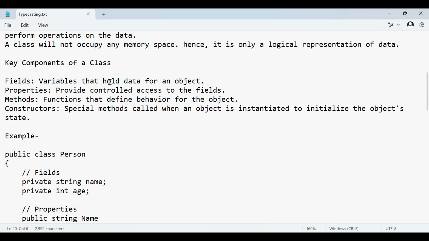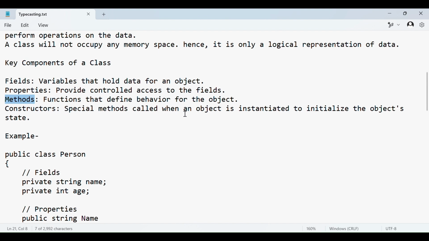What are fields? Variables that hold data for an object. Whatever variables are inside a class, we call them fields. Properties provide controlled access to the fields. We'll discuss this when we discuss access modifiers, how we can give controlled access to the fields of a class. Methods are functions that define behavior for the object, and we'll discuss them in an upcoming video.